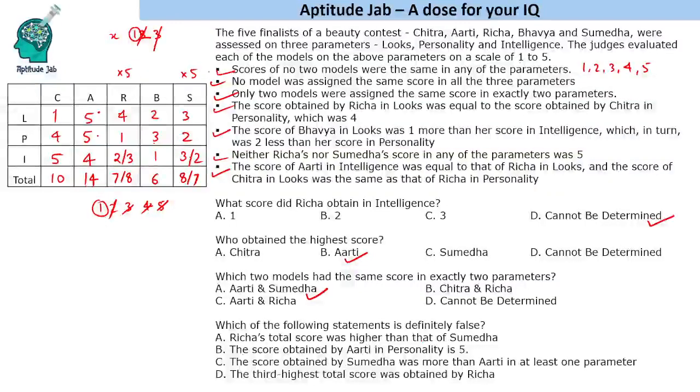Which of the following statements is definitely false? Richa's total was higher than that of Sumedha. Now Richa's score can be higher, so we cannot say that is definitely false. The score obtained by Aarti in personality is 5. That is true. The score obtained by Sumedha was more than Aarti in at least one parameter. Sumedha more than Aarti? No, so that is definitely false. So these are the answers to the questions related to the set.